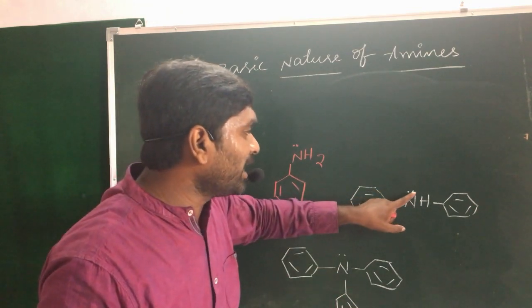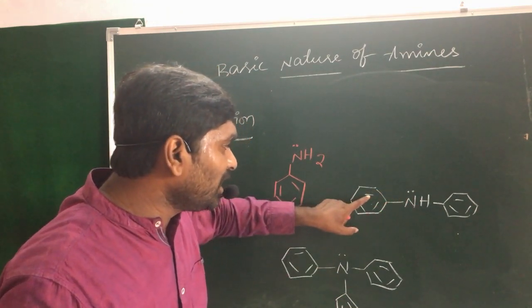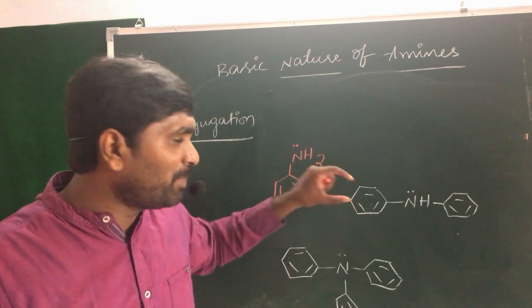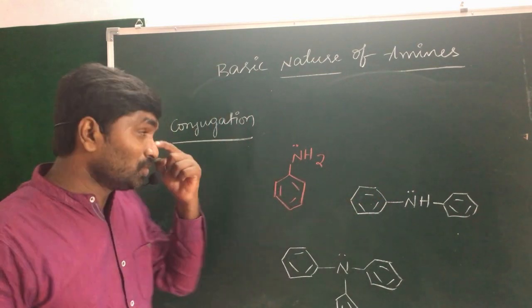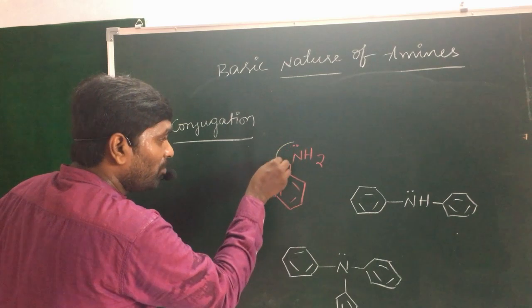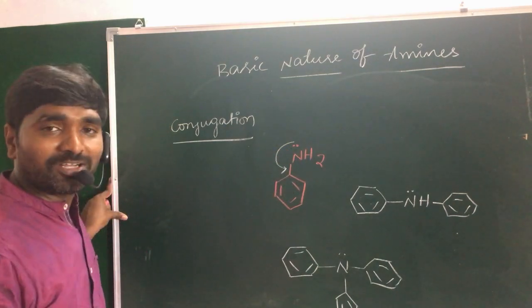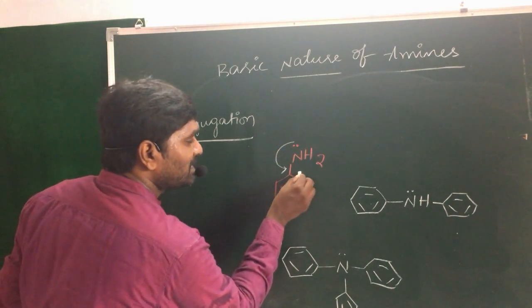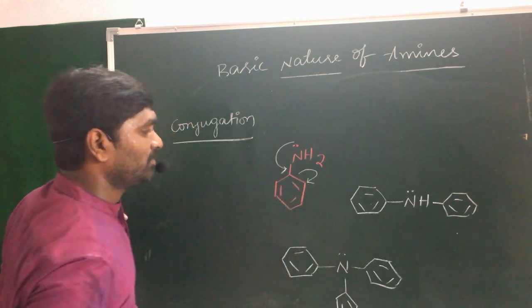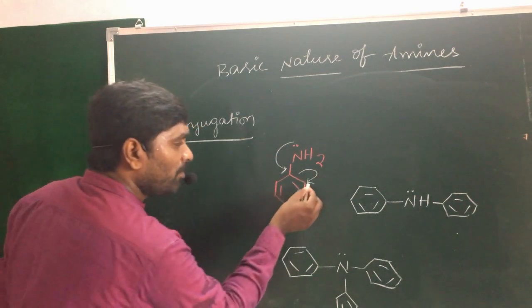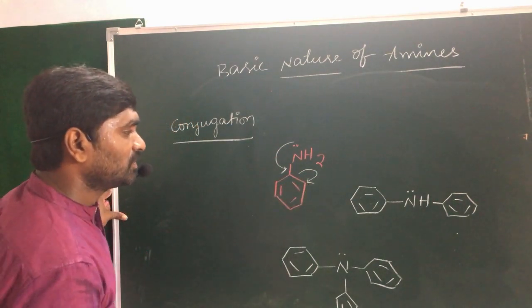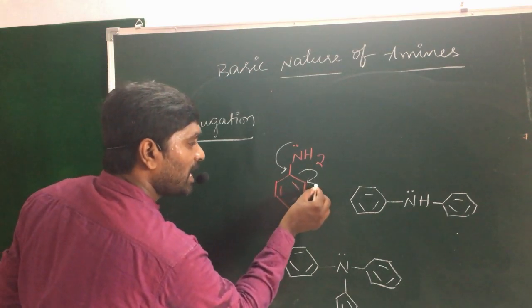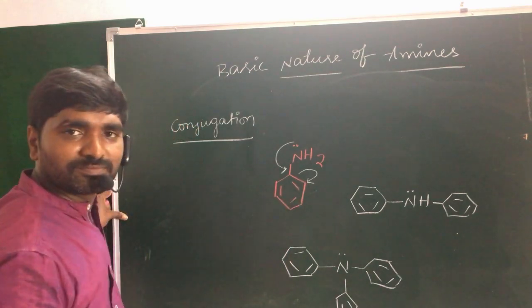The non-bonding electrons may conjugate with the pi electrons present on the benzene ring. So these non-bonding electrons may form a pi bond, the pi bond is shifted towards the next carbon, and this carbon may acquire the negative charge. And again, the negative charge is formed as a double bond.